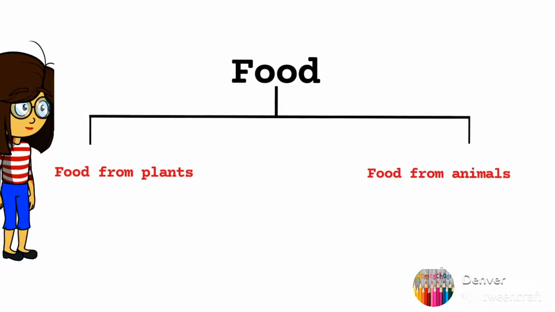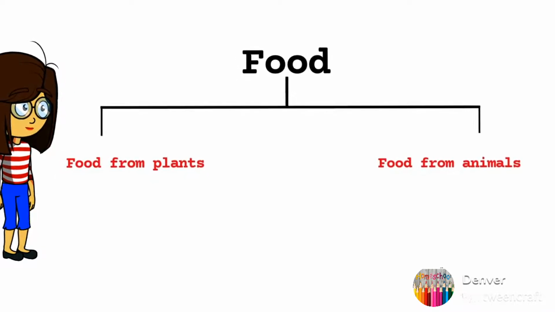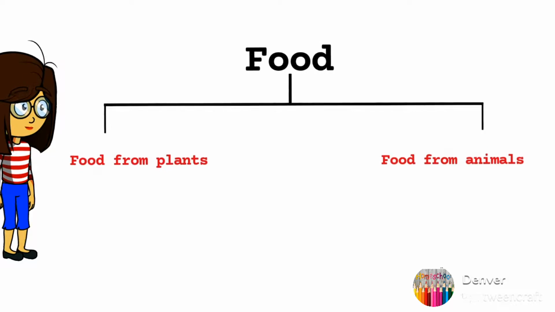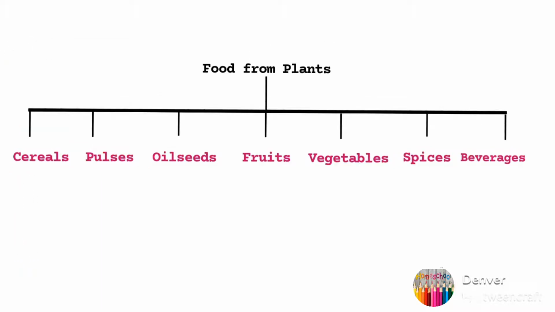Now where do we get food from? The 2 main sources from where we get food is food from plants and food from animals. Now let us see the foods that we get from plants. Most of the food that we eat comes from plants: cereals, pulses, oilseeds, fruits, vegetables, spices and beverages.